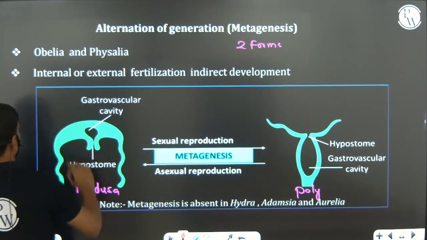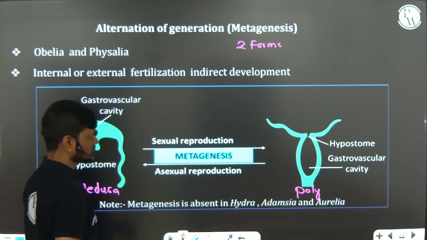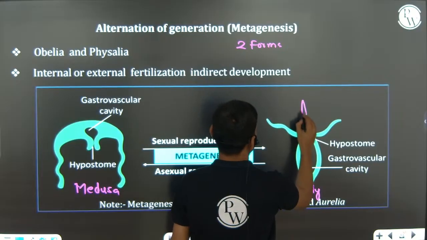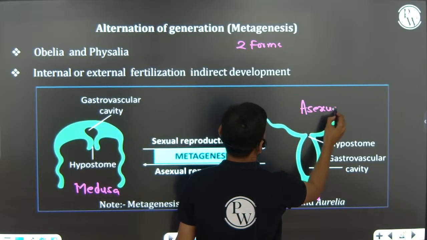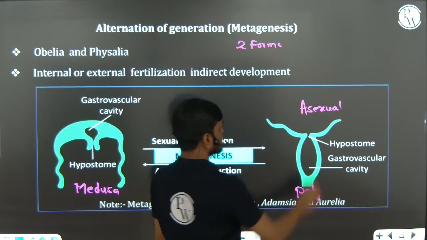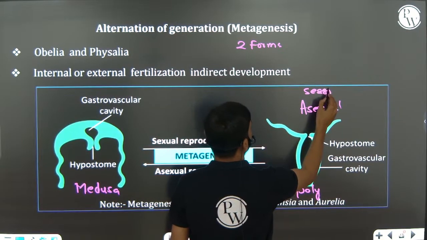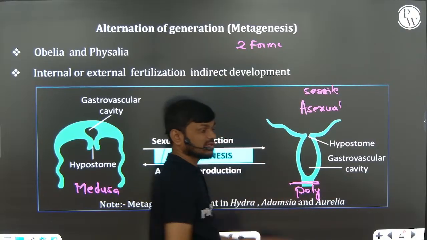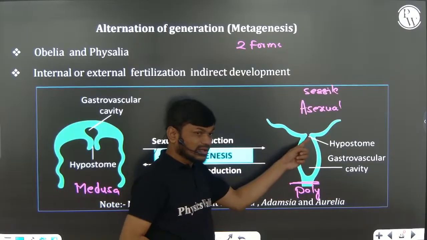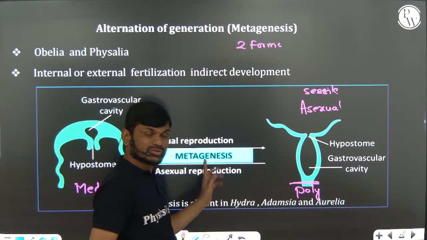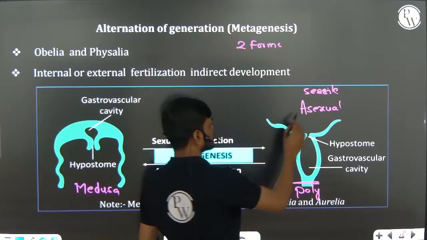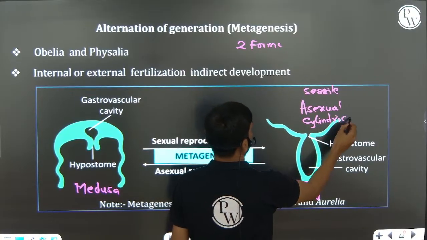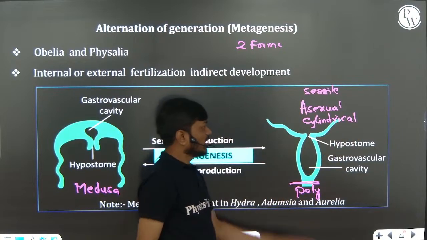Obelia is a dimorphic animal. Polyp is an asexual, sessile form. It is attached to the bottom, so it is a sessile form. Asexual means it can asexually produce medusa without fusion of gametes. It is a cylindrical form, asexual and sessile.